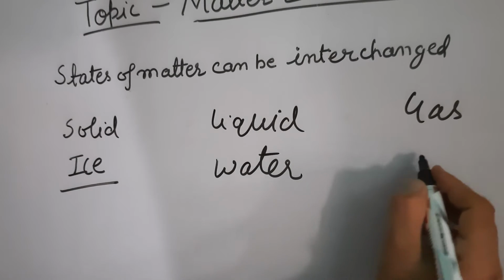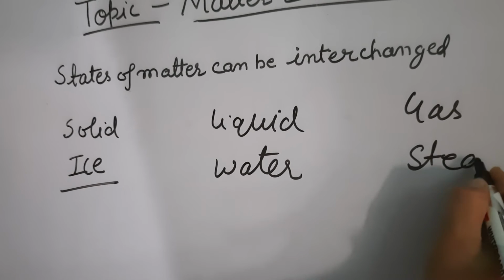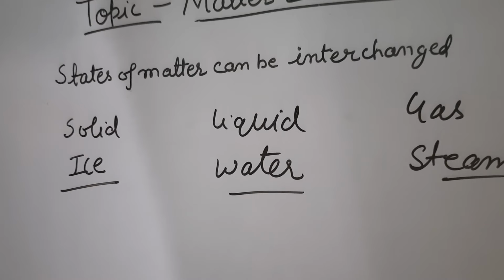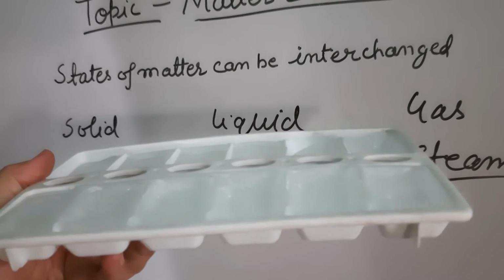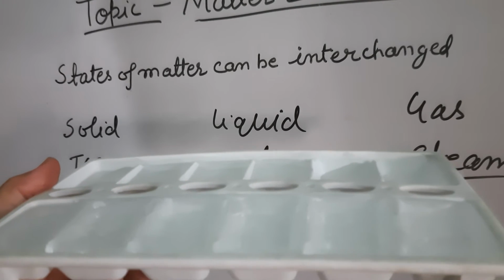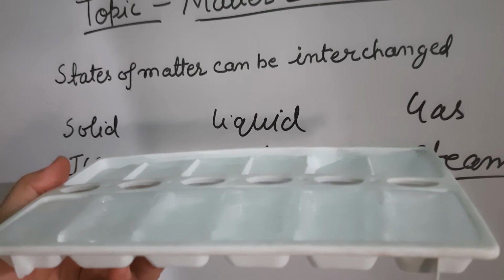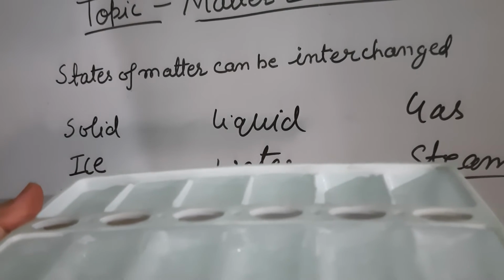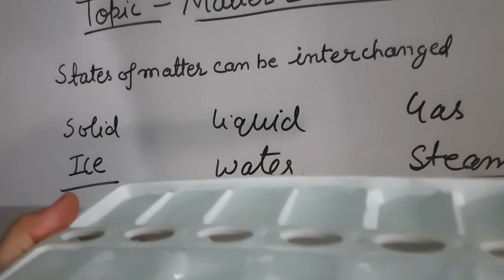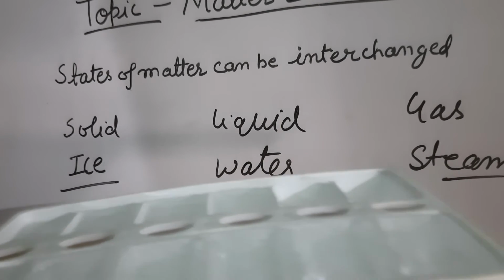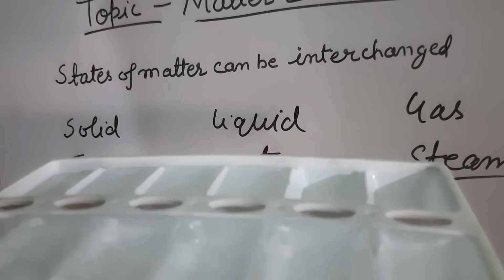Okay, and gases is the steam. Okay, so if we take the solid form of water, suppose I have taken this ice. If we keep it outside for some time, it will change into water. Ice is the solid form of water. It has a fixed shape and fixed volume. So the solid form of water is ice.